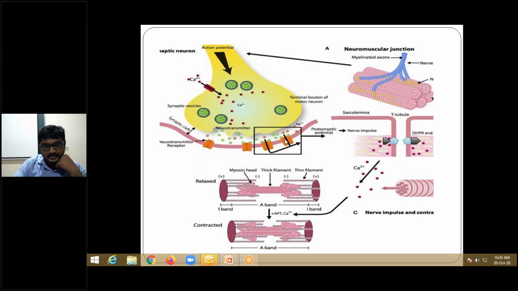On the postsynaptic terminal, you will have a voltage gated sodium channel. In the presynapse you will have choline acetyltransferase. In the synaptic cleft you will have choline esterase.